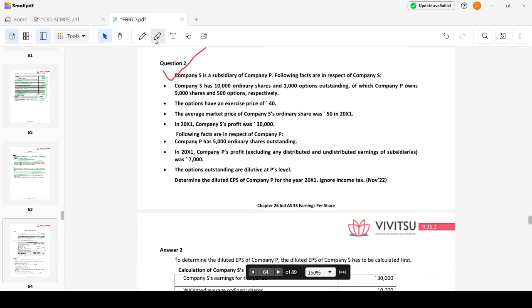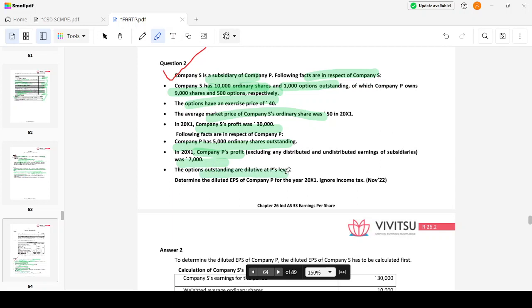Then company S as a subsidiary, this is with respect to EPS, as a subsidiary of company P. The following facts are in respect of company S. Company S has 10,000 ordinary shares and 1,000 share options outstanding, of which company P owns 9,000 shares and 500 options respectively. The options have an exercise price of 40, average market price was 50, company S's profit was 30,000, and company P has ordinary shares of 5,000, and company P's profit excluding the distributed undistributed earnings is 7,000.